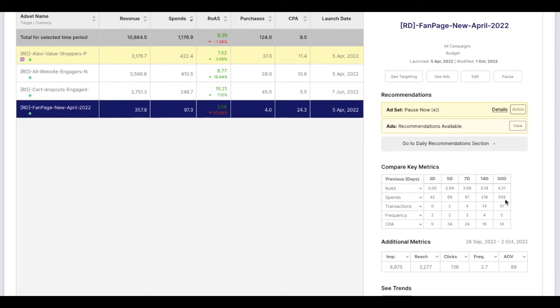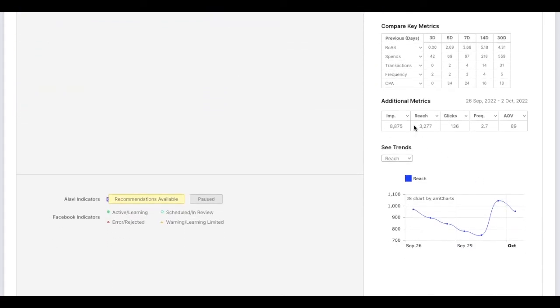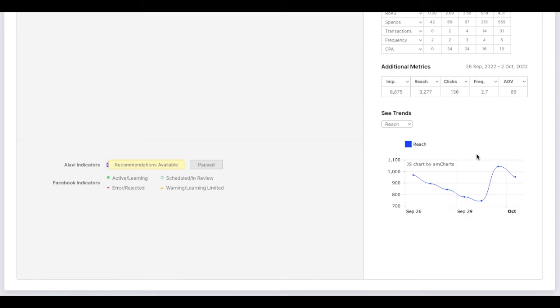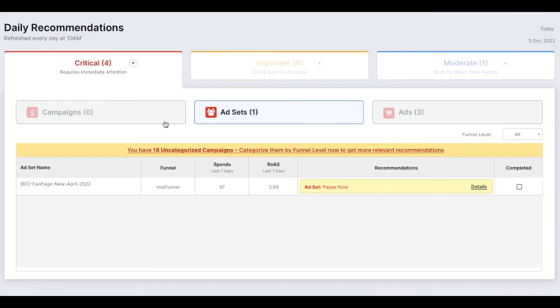If you scroll down, you will see additional metrics such as impressions, reach, clicks, frequency, and average order value for the selected time period. Here you can use this chart to see visual trends for any of the listed metrics. Finally, back to the recommendation section. You would need approximately 10 minutes on a daily basis to review the recommendations that are available and execute them.